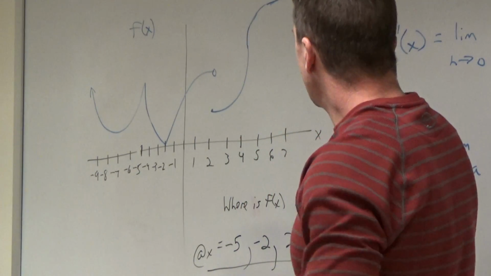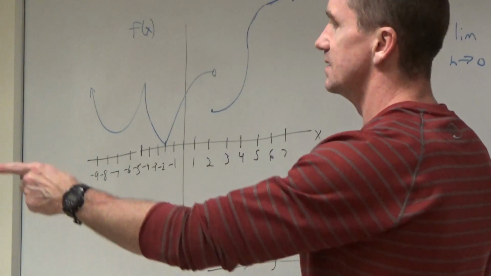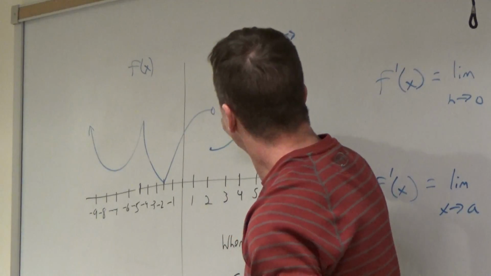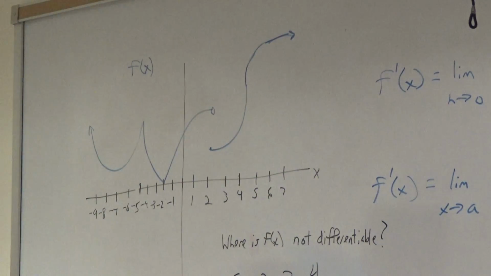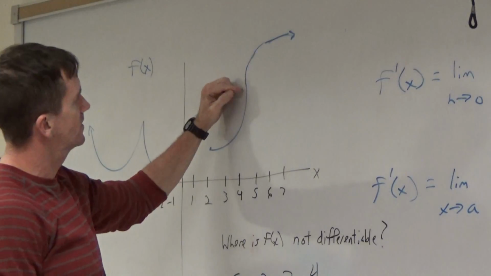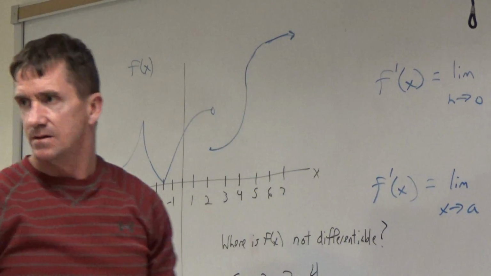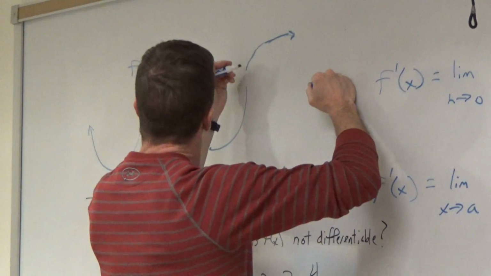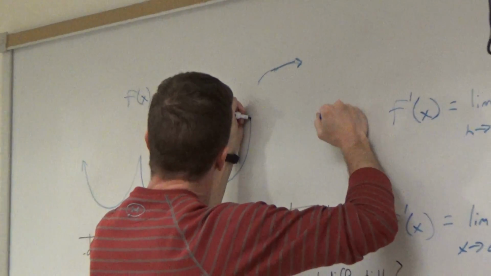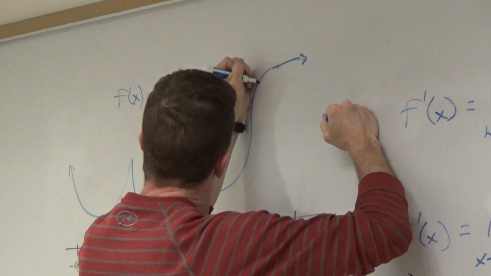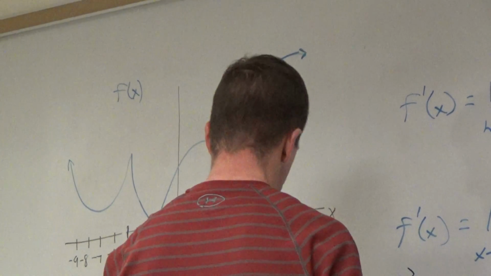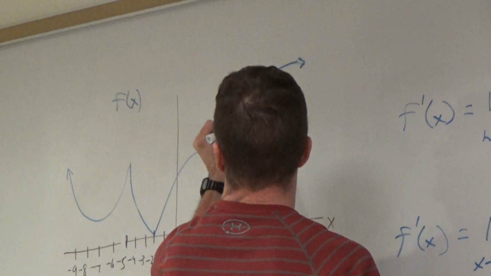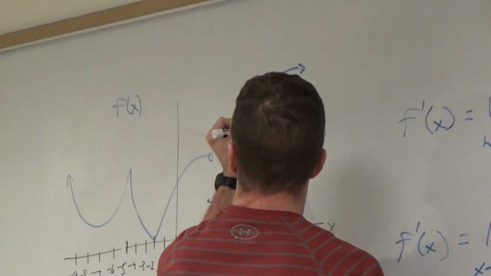And maybe that's it, but do you see one where perhaps it is? Where? 4. What's it look like is going on at x equal to 4? Yeah, but see, again, I'd have to make a really good sketch. I was trying to show that this thing got really, really what? Yep, totally vertical. So if I can improve that, make this look a little bit better. That's smooth right there. So it does look like when x equal to 4, there is a vertical tangent right here. So we can mark this thing up. Right there. There's a vertical tangent.